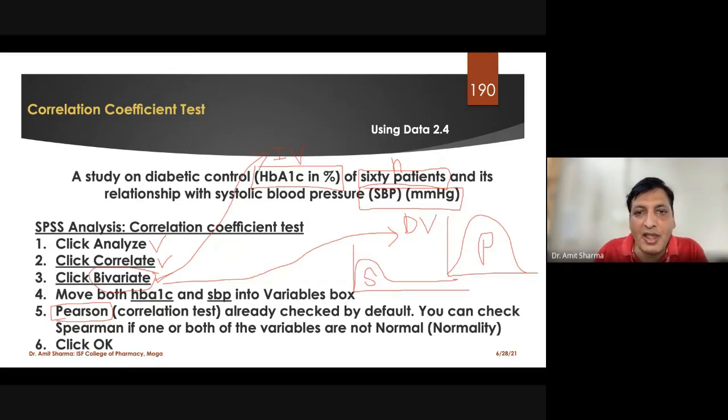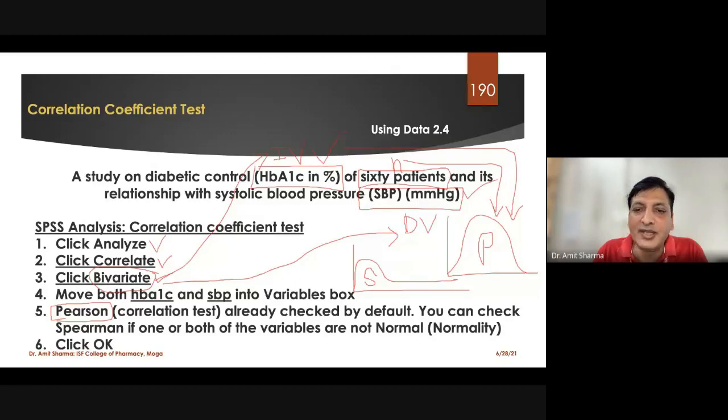We have to check the normality of HbA1c and systolic blood pressure. Both should have normal data, then you are eligible for the Pearson correlation. If one of the variables is not normally distributed, then you can no longer stick to Pearson correlation. You have to apply the Spearman correlation.